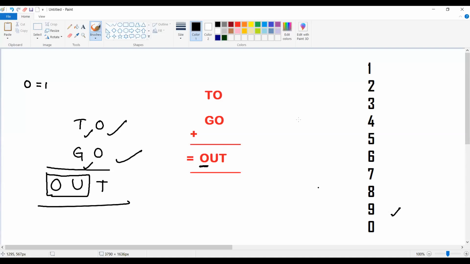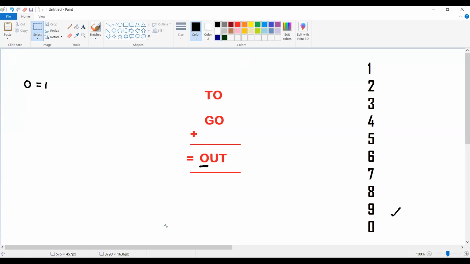So definitely by looking at this, you have to realize that the value of O must be 1. That's one important point which you have to know. The value of O must be 1. So I'm just taking here, O must be equal to 1.